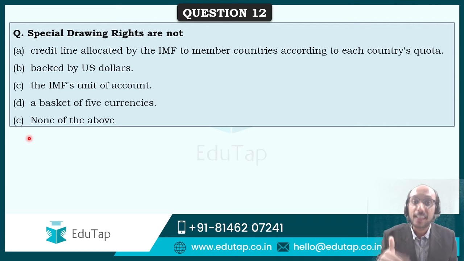Special drawing right क्या नहीं है? What is not true regarding special drawing rights? What is incorrect regarding special drawing rights is the question that is being asked to you over here. You have to give me the answer to the 12th question. If you don't know, please skip the question. If you know it, please give me the answers confidently.